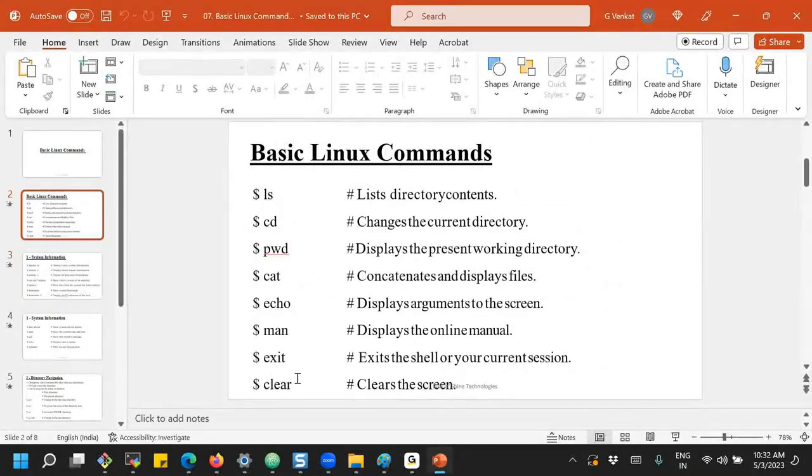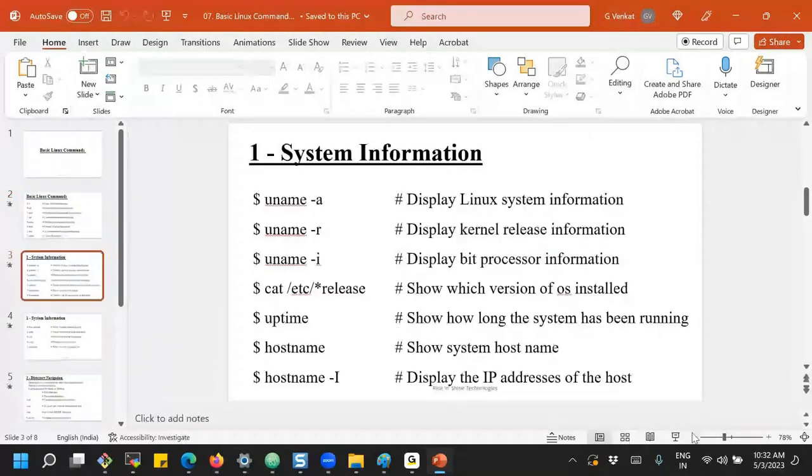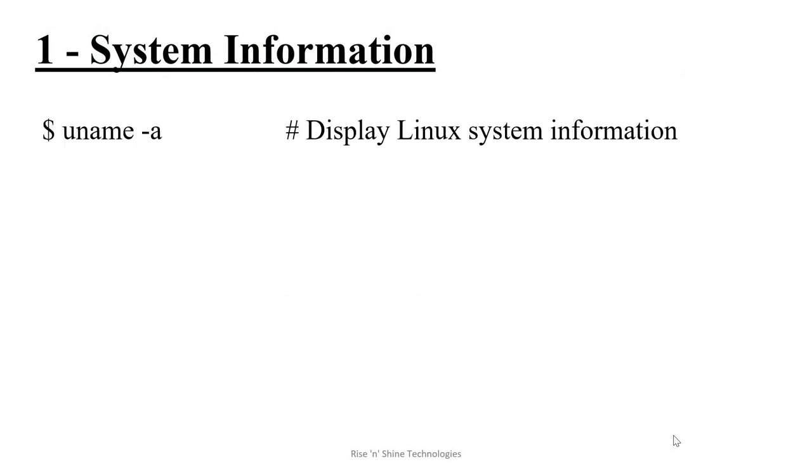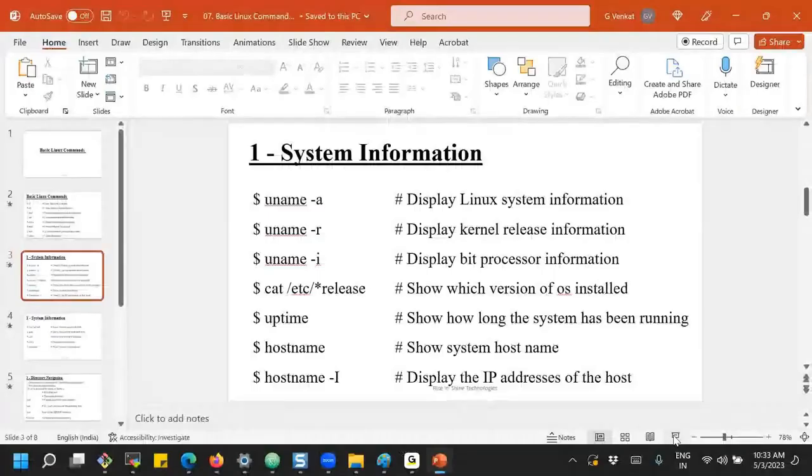Okay, let's move into system information commands. So what are the different system related information which is required? This is very, very important. Suppose you'd like to know the complete Linux system information, like which bit architecture you are using, whether it is enterprise Linux, or which version of Linux. The uname -a command is going to help you with that.